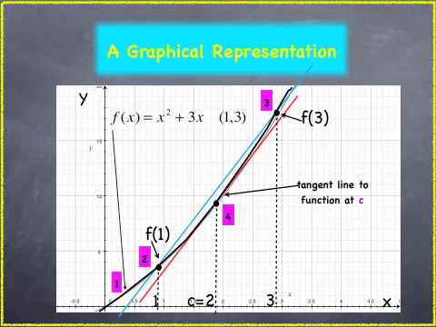Well, f prime of c is the instantaneous rate of change. And remember that this slope is the slope of the tangent line to our graph. In this case, the tangent line, which is a line that only touches at one point, is our red line. In order for the slope of both the red and the blue line to be the same, they must be parallel. And you can see that they are in this particular case. The red line touches our graph at one point, the point at 4, and the x value there is 2. And 2 is within our interval. That is what we calculated using the mean value theorem.